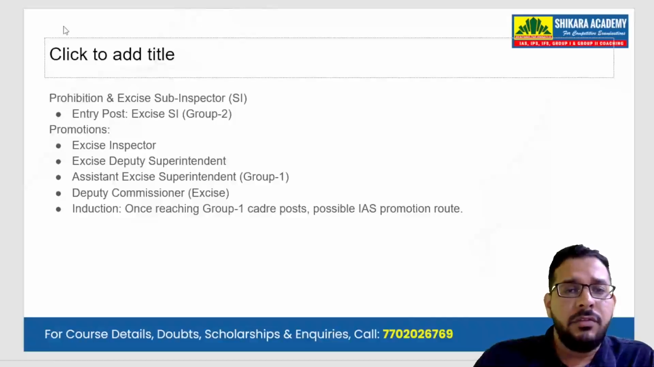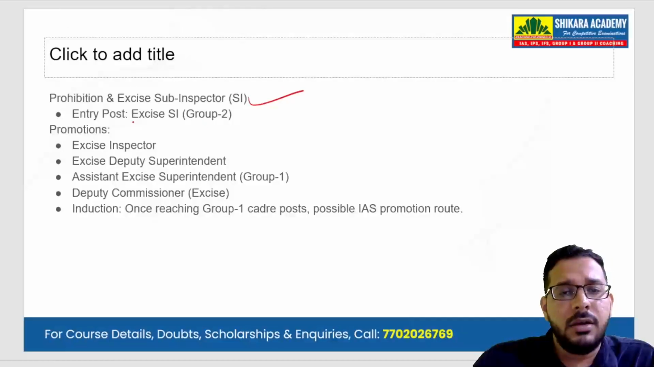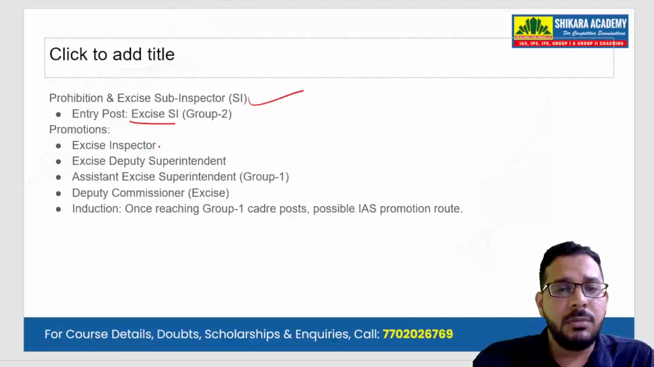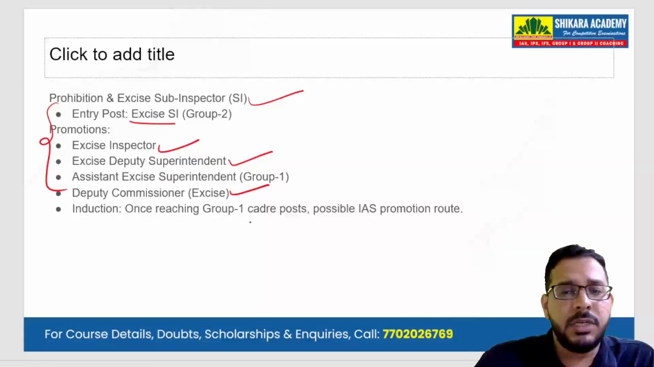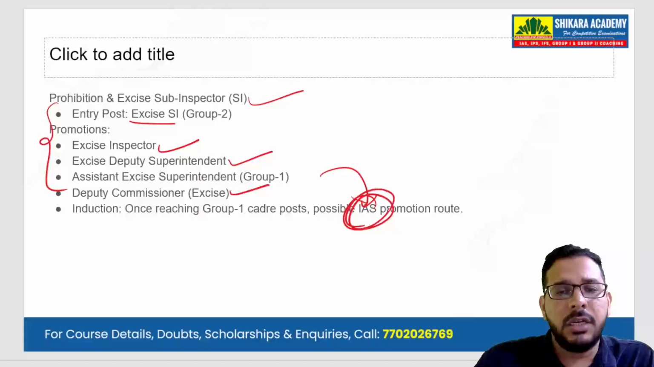Then if you look at the Prohibition and Excise Sub Inspector, he enters into the service as an excise SI, then he becomes excise inspector, then excise deputy superintendent, then assistant excise deputy superintendent, then deputy commissioner. Once all this is completed, then he can also be inducted into IAS.